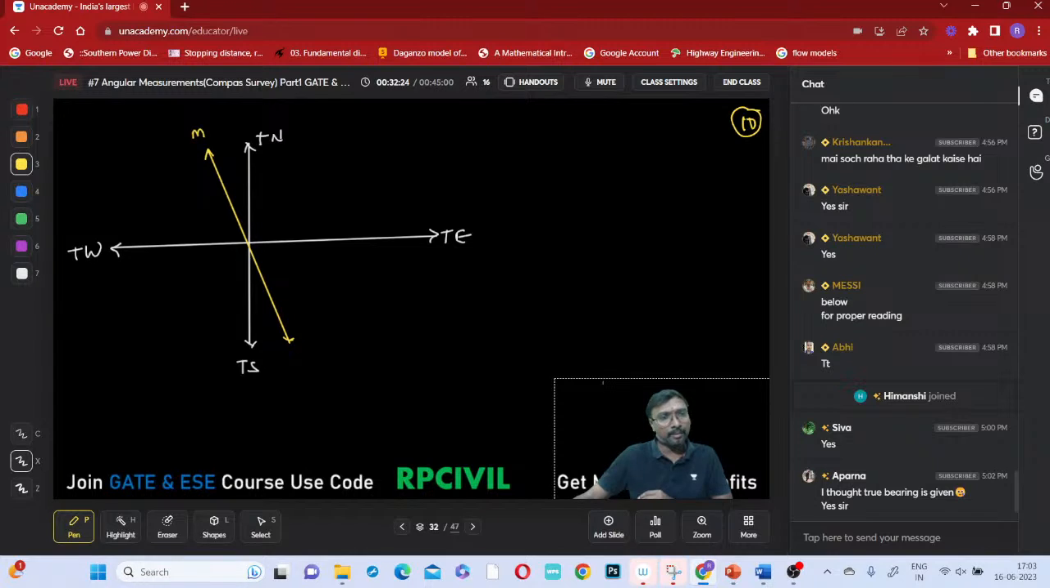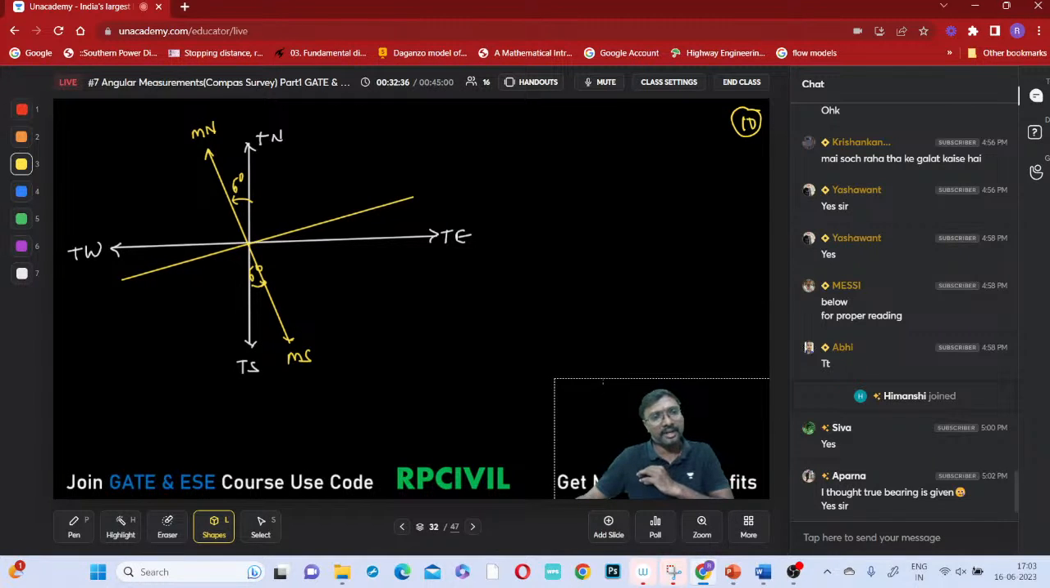So this is your magnetic north and this is magnetic south, right? This is your 6 degrees and this is also 6 degrees if you observe, right? So what are the magnetic east and magnetic west? They will be like this. This is your magnetic east and this is magnetic west, right?